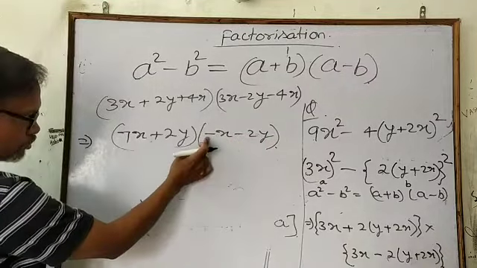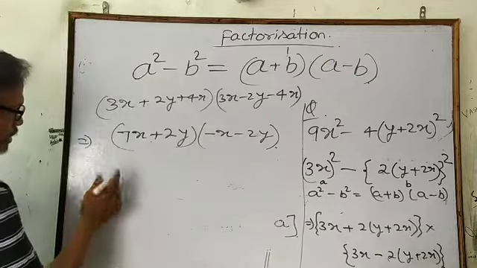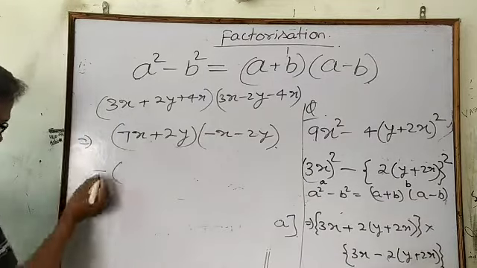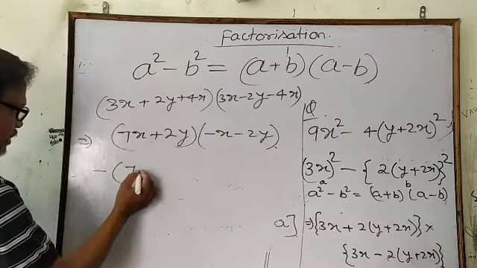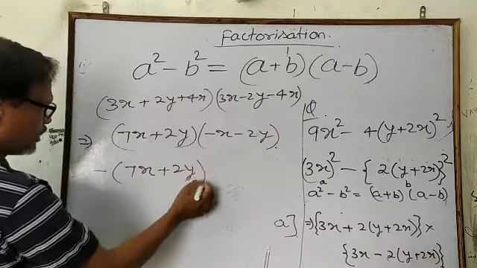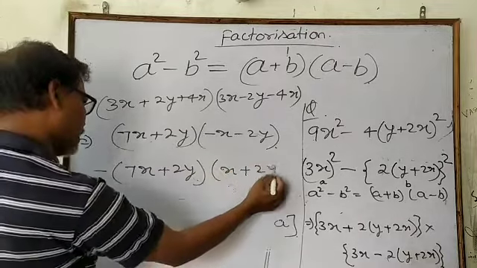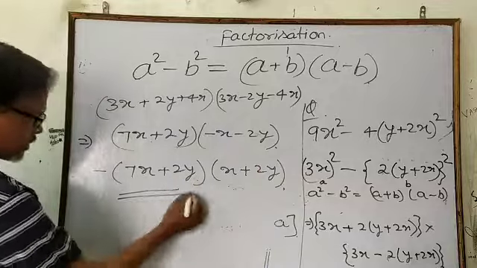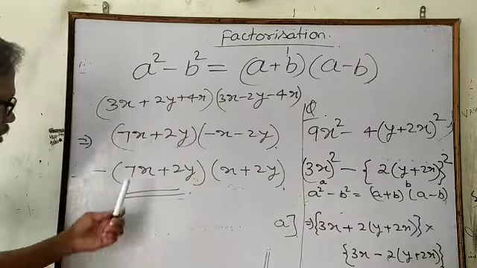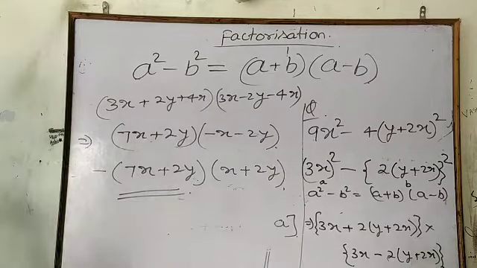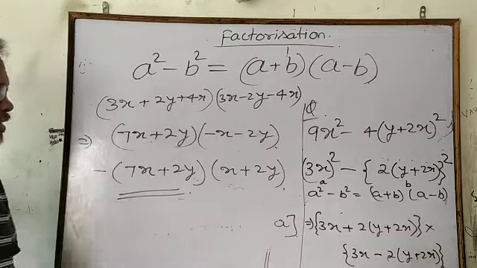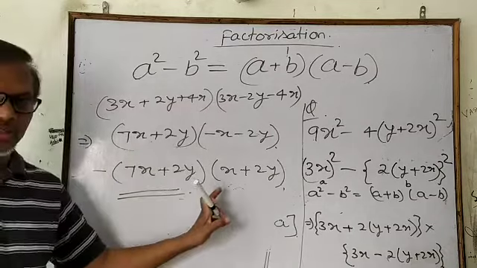Then minus also you can take common from this bracket. So minus just outside the bracket, (7x plus 2y) and (x plus 2y). This is the simplest form, and thereafter you cannot take common, and you cannot simplify further. So this is the factorization.